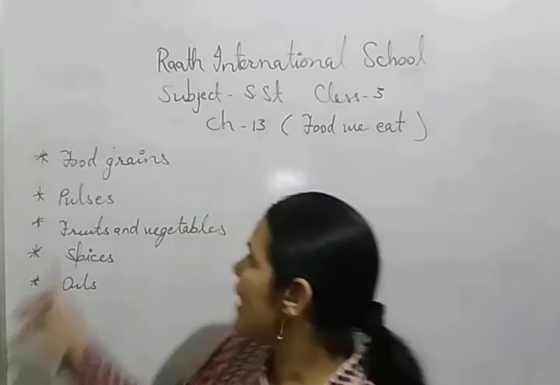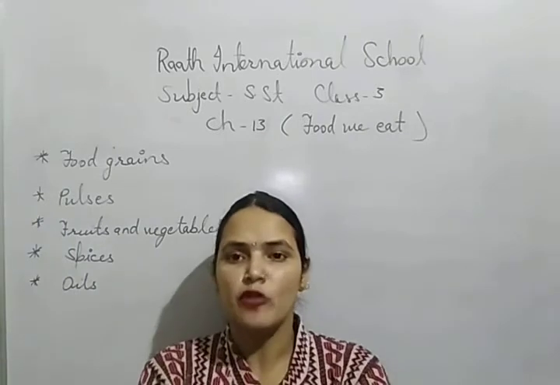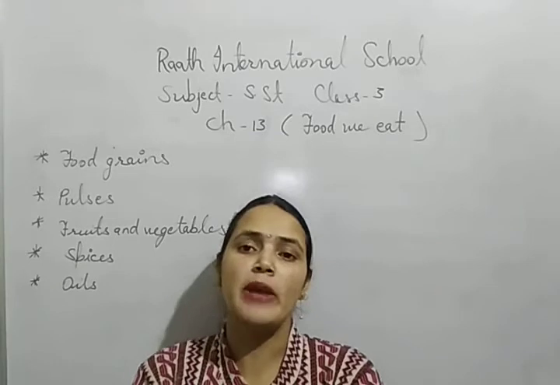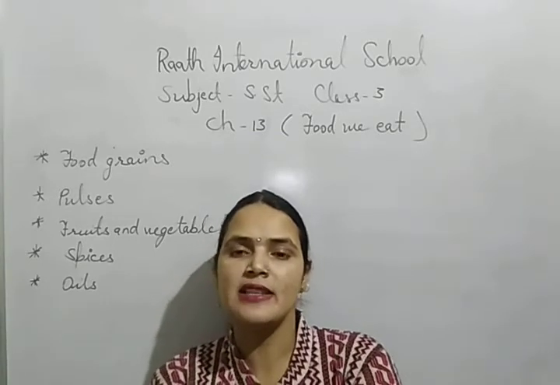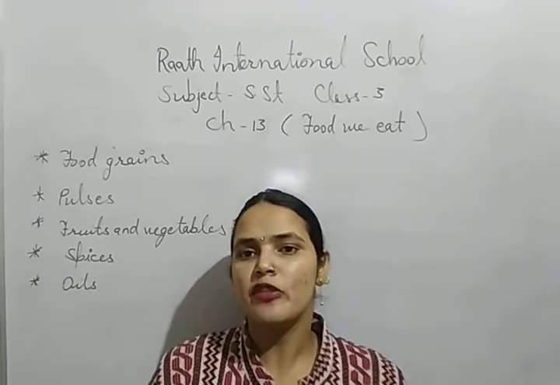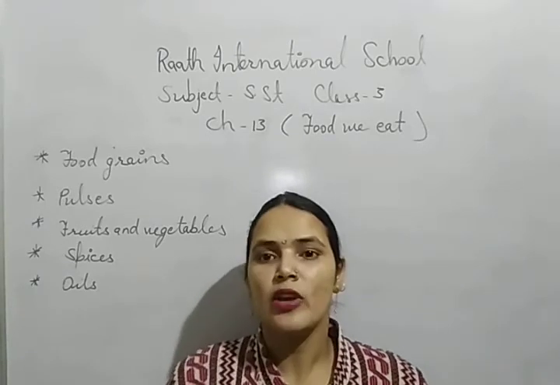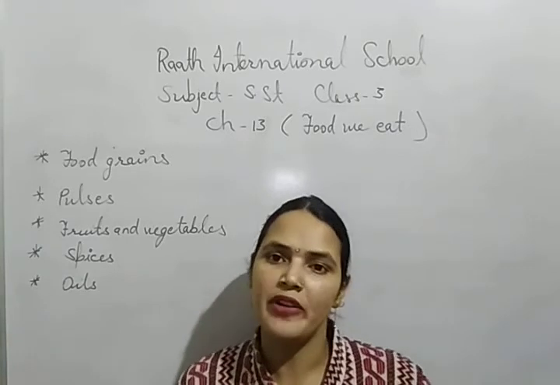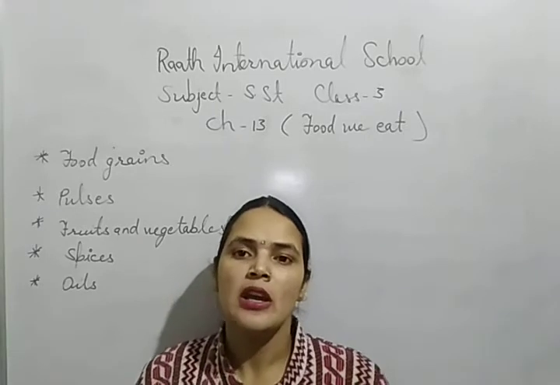The next is food grains, what are the food grains that are grown in our country. There are so many food grains like wheat, rice, millets. These are the different food grains that we grow in our country. Food grains are the best source of carbohydrates, and carbohydrates give us energy to do our work.